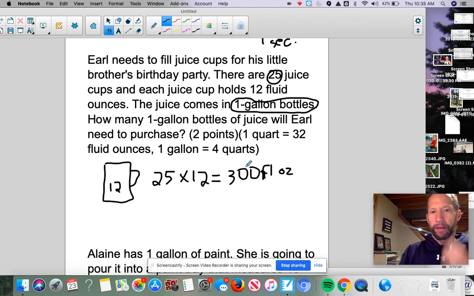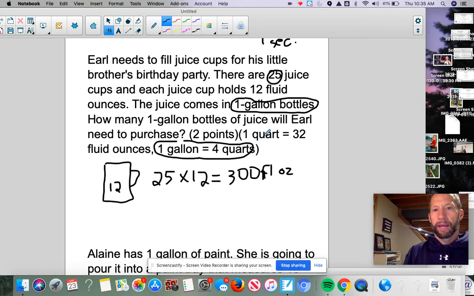Okay, so now I'm going to use these conversions that they told me up here. It says 1 gallon is equal to 4 quarts, and 1 quart is equal to 32 fluid ounces. So if I only have 1 gallon jugs, I know I already have 4 quarts. So I'm going to start there. There are my 4 quarts. There's my 1 gallon jug. And then it tells me again that each quart holds 32 ounces. So I'm going to multiply that 4 times 32.